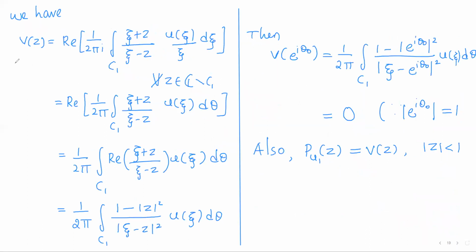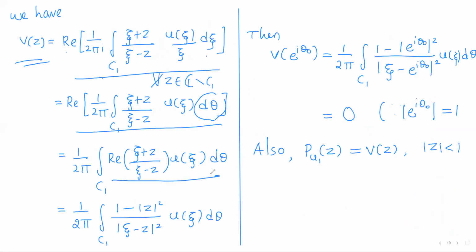Because consider v of z, which is nothing but the real part of 1 by 2 pi i integral over C1. Now d xi by xi into minus i can be replaced by d theta, which we have already done previously also. Now the real part of the integral is the integral of the real part.